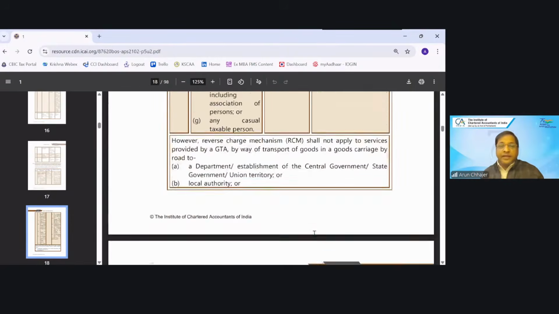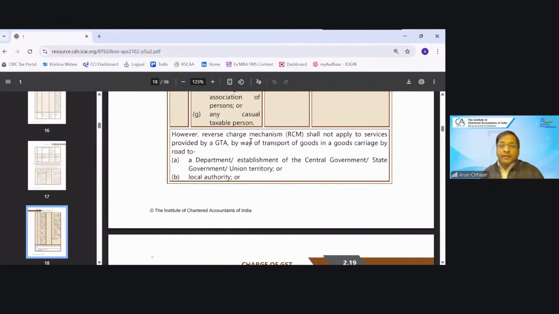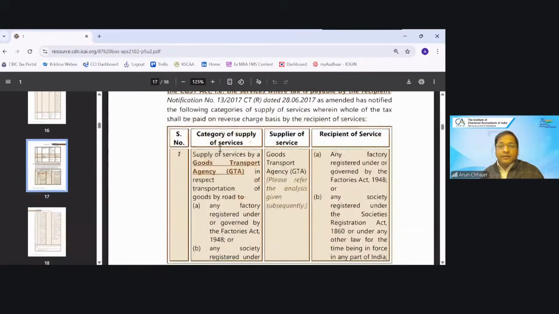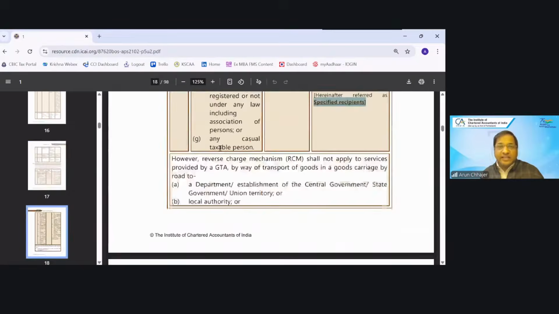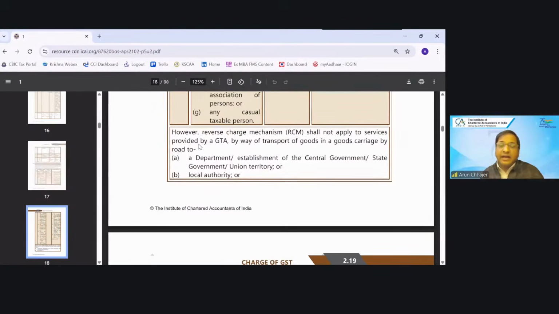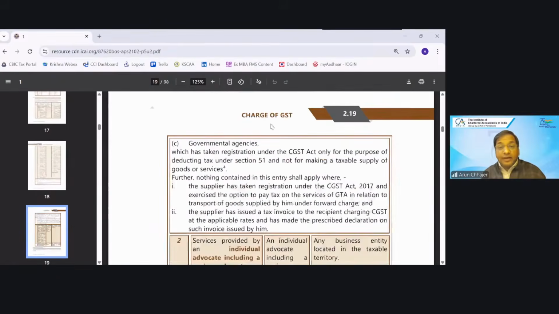Okay. Now, the GTA service will not be under RCM if they are giving it to a department or establishment of the central government or state government, local authority, and government bodies who have taken the registration under section 51, that is for TDS purpose only.